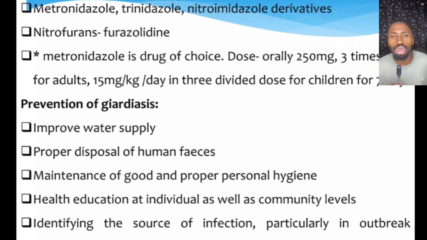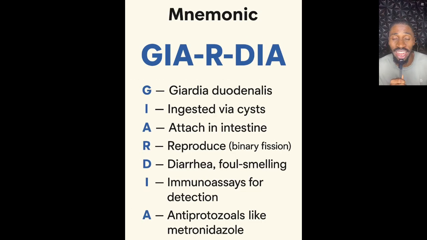So the mnemonic we use to summarize what we have just said is GIARDIA. Like I said, what is GIARDIA? G is Giardia duodenalis, or Giardia lamblia, or Giardia intestinalis. I is ingesting the cyst, so you have to ingest the cyst first before any of this can happen. The next one is A. A is attachment, so they will use their ventral sucking disc to attach. Now when they attach, what happens? R is reproduction. They reproduce by binary fission.